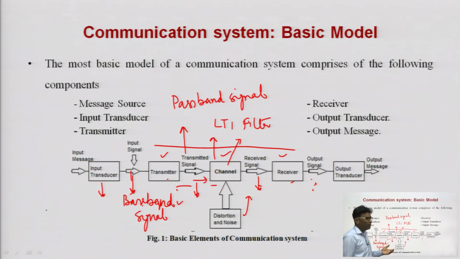So, they cannot be transmitted to a longer distance, while when we modify it through the modulation process, we will see what modulation and demodulation are. By the transmitter, the output of this transmitter, that means the passband signal, can be transmitted to a longer distance. So, the passband signal will feel less attenuation when it passes through the channel, while the baseband signal will feel larger attenuation when it passes through the channel. So, we always prefer to transmit the passband signal rather than the baseband signal.